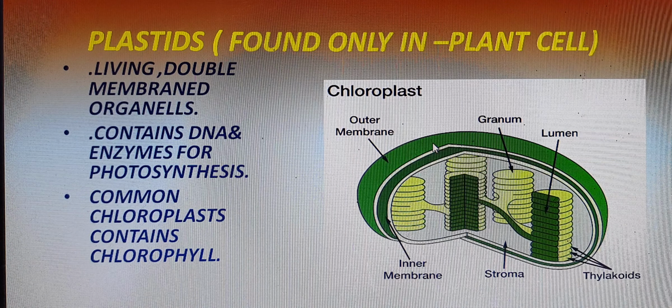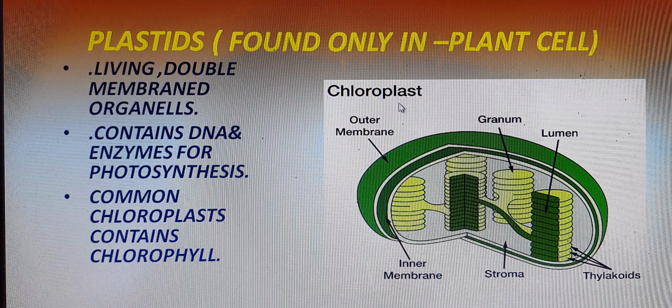Whenever the plastid contains white pigment or is colorless, such as in potatoes, that is called leucoplast. Whenever it is orange or red, we say chromoplast, right? And whenever you are getting purple or violet in color, we say xanthophyll, right? So these are the plastids which we get. The plastid normally contains DNA and RNA, which help in synthesis, and it also helps in the photosynthesis process. They are normally found in plant cell. These plastids are absolutely not present in animal cell.